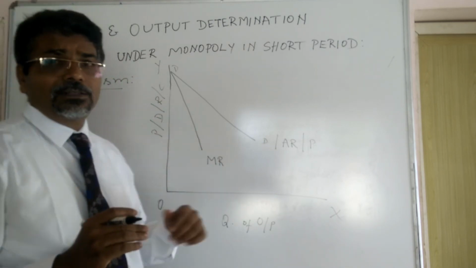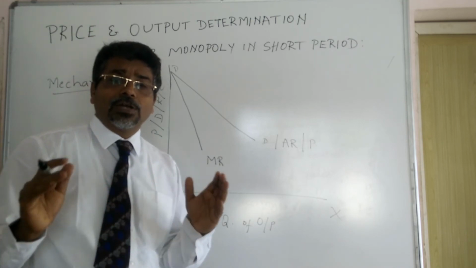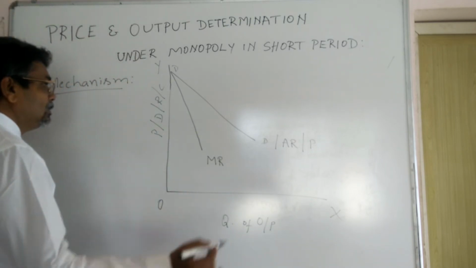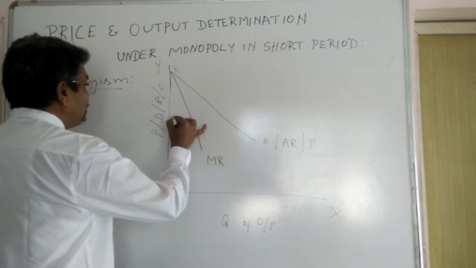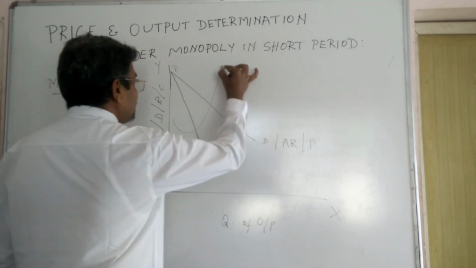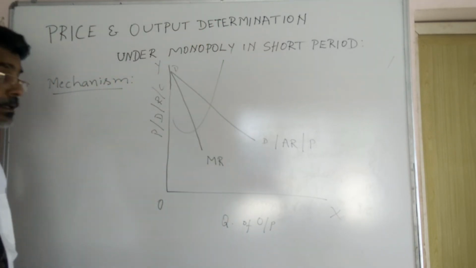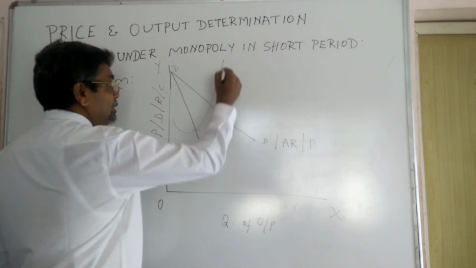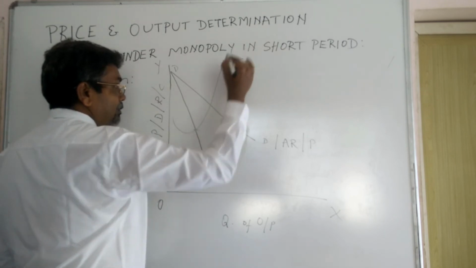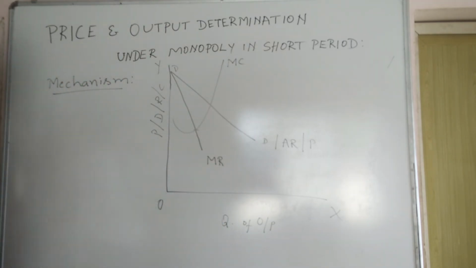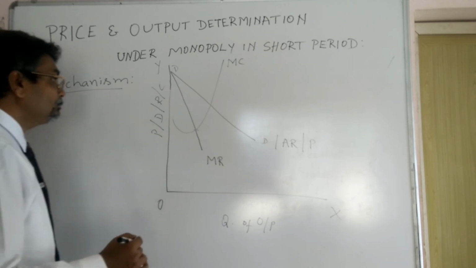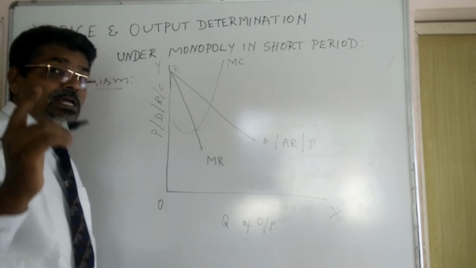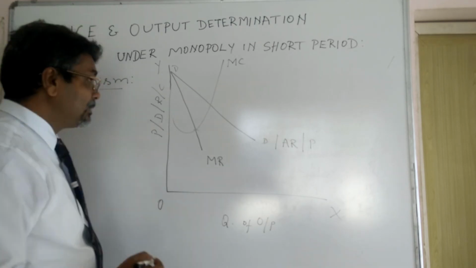And how is the marginal cost curve? The marginal cost curve is coming like this, and here it moves like this. It cuts the marginal revenue curve. This is what we call marginal cost. And here we see the other curve, which is the short run average cost curve, or average cost curve.